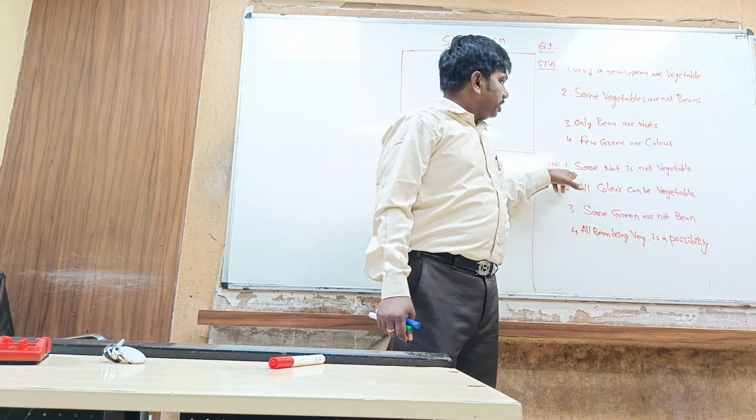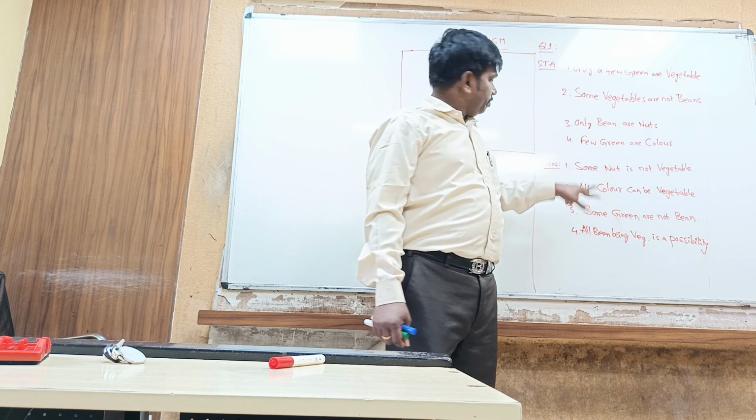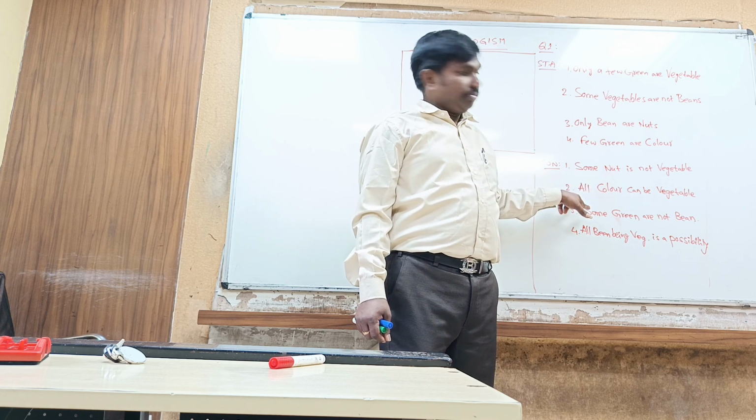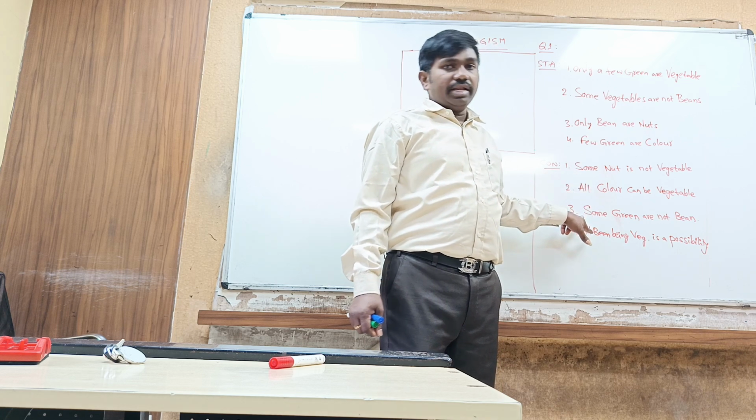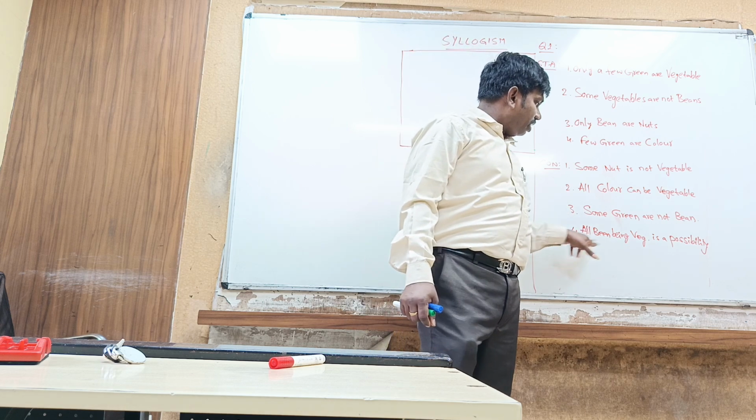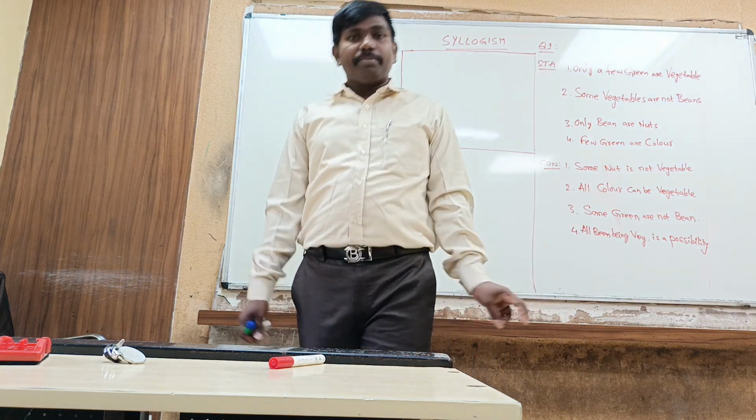Conclusion number 1: some nut is not vegetable. Conclusion 2: all color can be vegetable. Conclusion 3: some green are not bean. Conclusion 4: all bean being vegetable is a possibility.